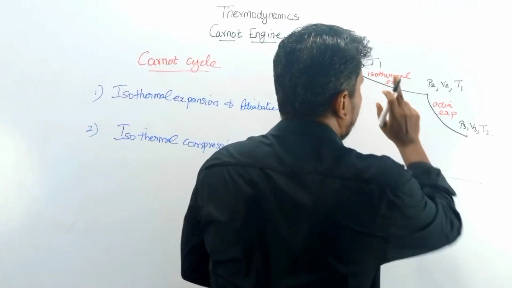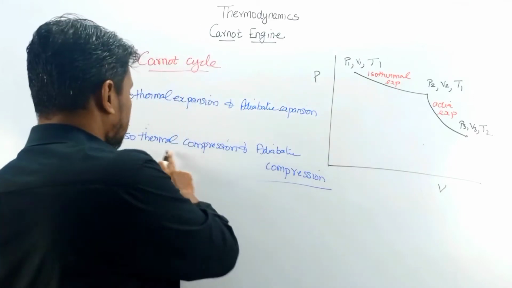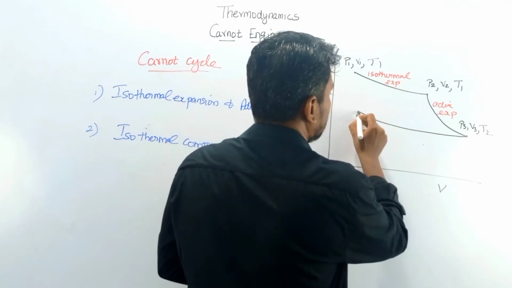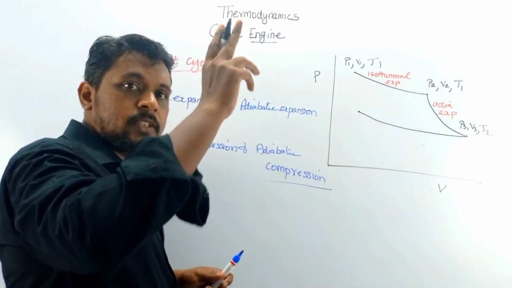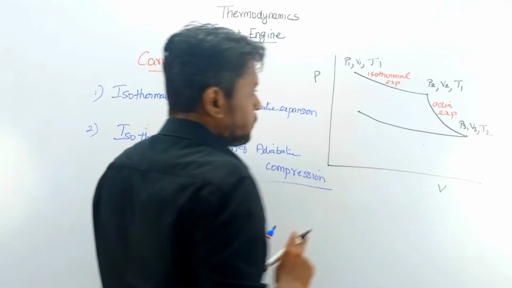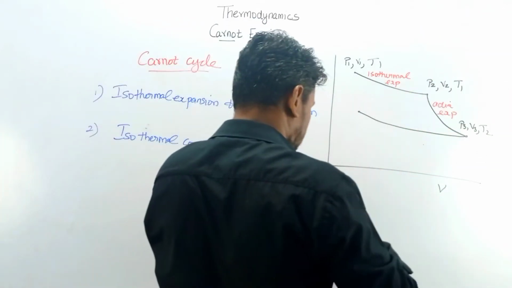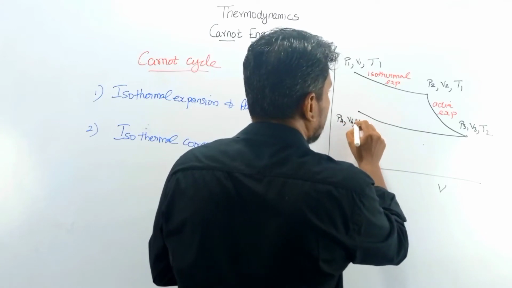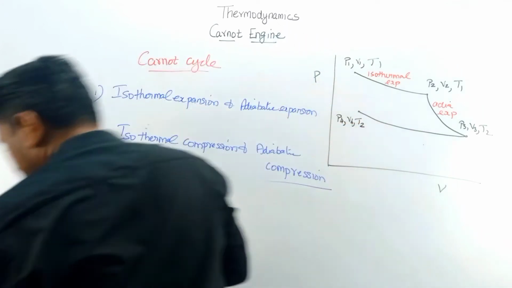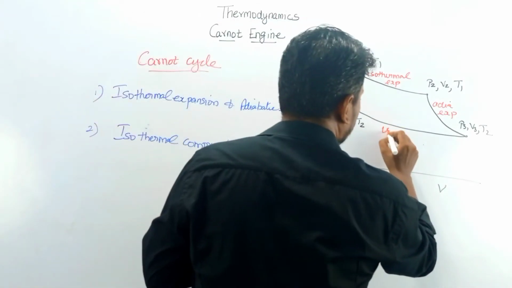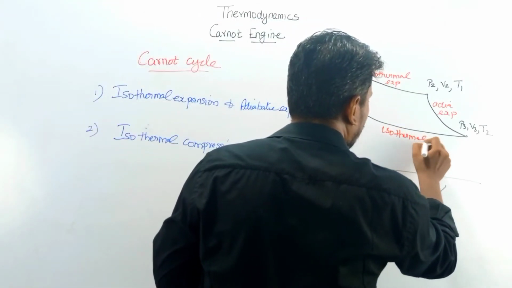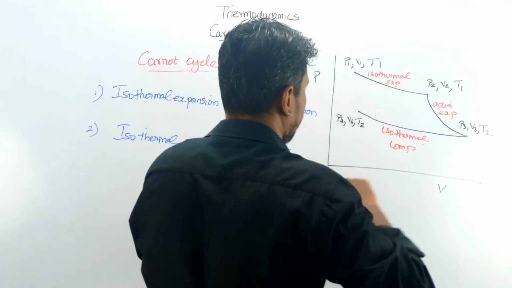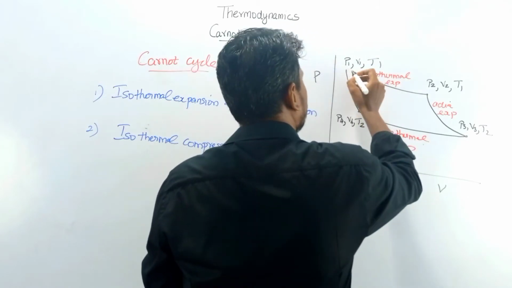So after isothermal expansion and adiabatic expansion, next we have isothermal compression. It is compressed, so the pressure is increased and the volume gets reduced. This point we call V4, at T2, because here we have isothermal compression. Then again it moves to the initial stage.